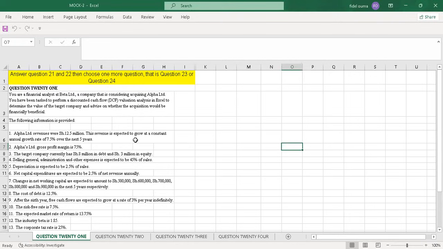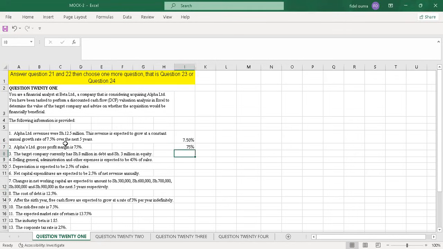This revenue is expected to grow at a constant annual growth rate of 7.5% over the next 5 years. So let me just put the 7.5%, the growth rate. Then additional information number 2 is that Alpha Limited's gross profit margin is 75%. So the margin is 75%.